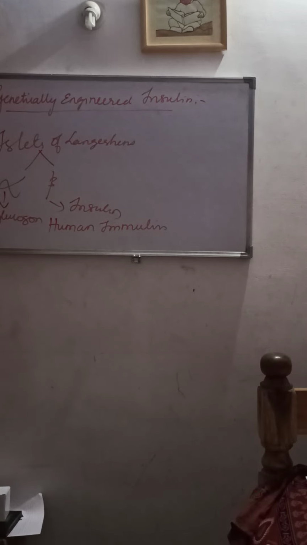There are type 1 diabetes and type 2 diabetes. Type 1 diabetes is totally dependent on insulin, and type 2 can be controlled through food habits, right? Whatever food we take in can control the glucose level. With this concept, insulin has been developed through the biotechnology process. Now let us understand how this human insulin is produced.